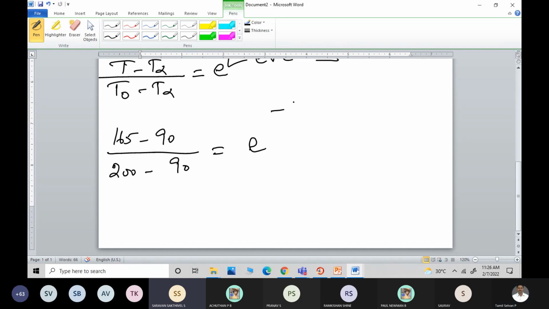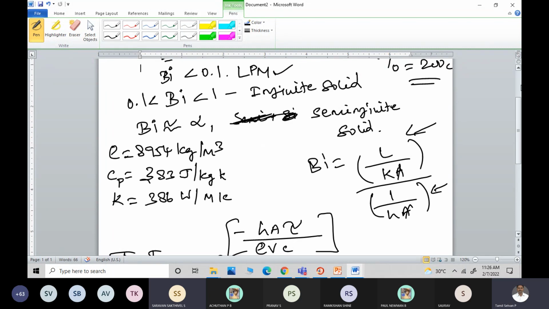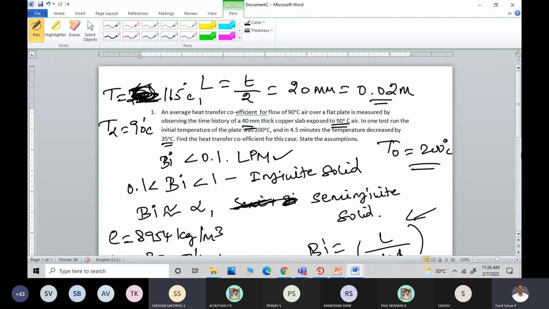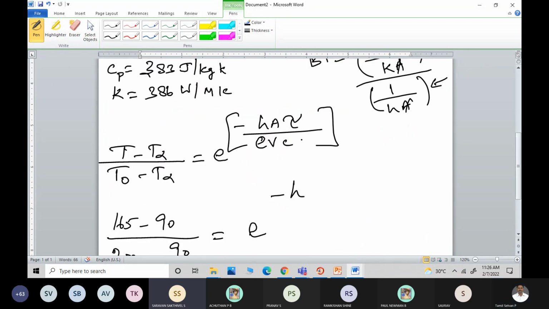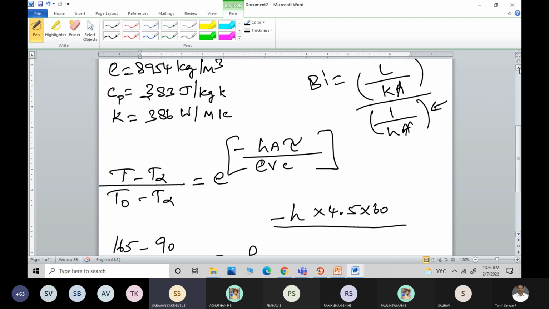Am I correct, students? Yes, sir. Okay, what is the tau time in seconds? It is 4.5 minutes. So 4.5 into 60. Am I correct? Yes, sir. And density 8954.